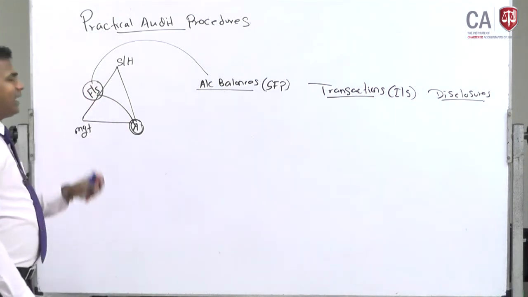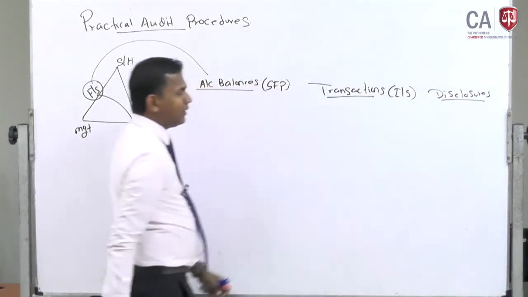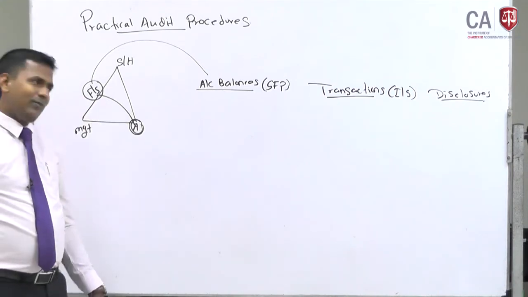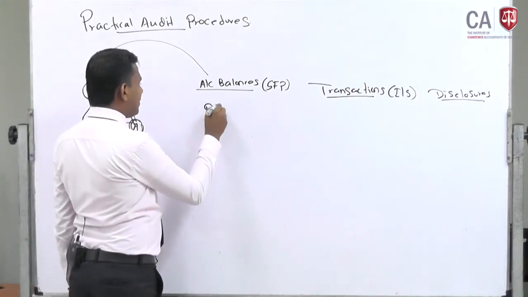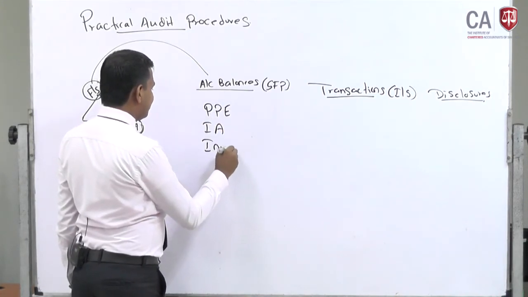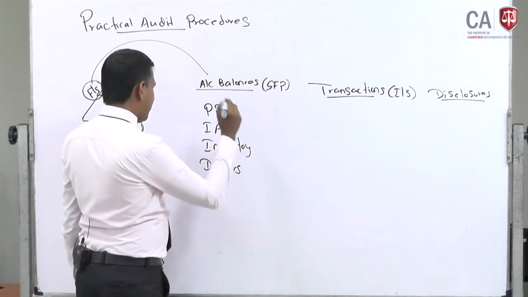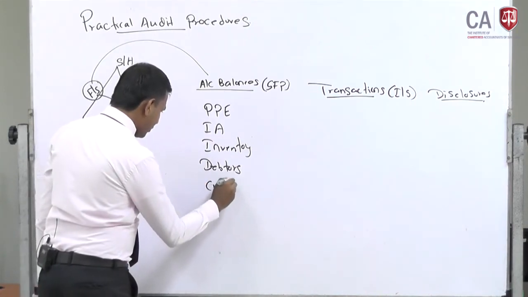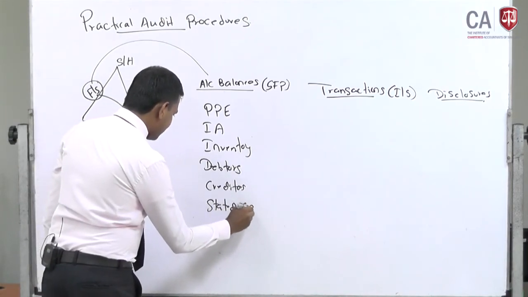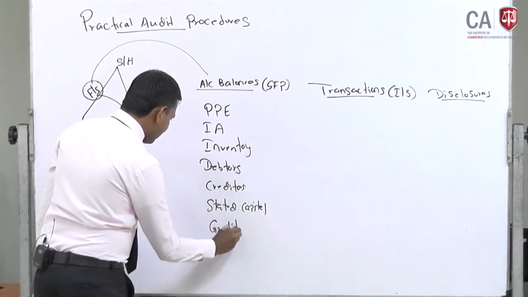If the auditor is checking the financial statement, the financial statement contains account balances, transactions and disclosures. That means the auditor is going to check the line items of the financial statement. For example, the auditor is going to check property, plant and equipment, intangible asset, inventory, debtors, creditors, stated capital, gratuity, right.